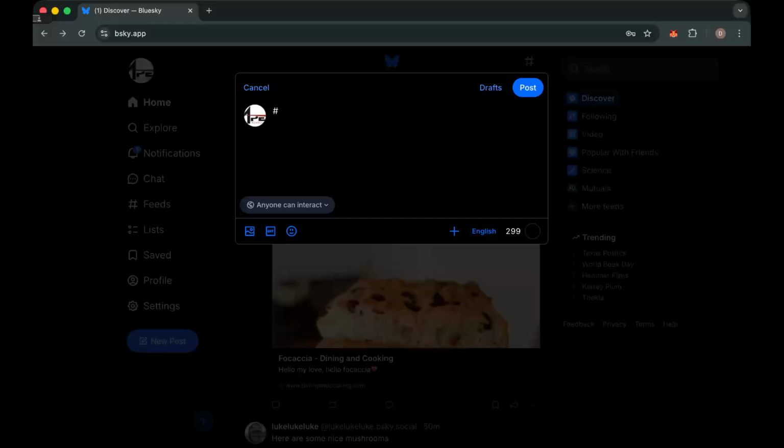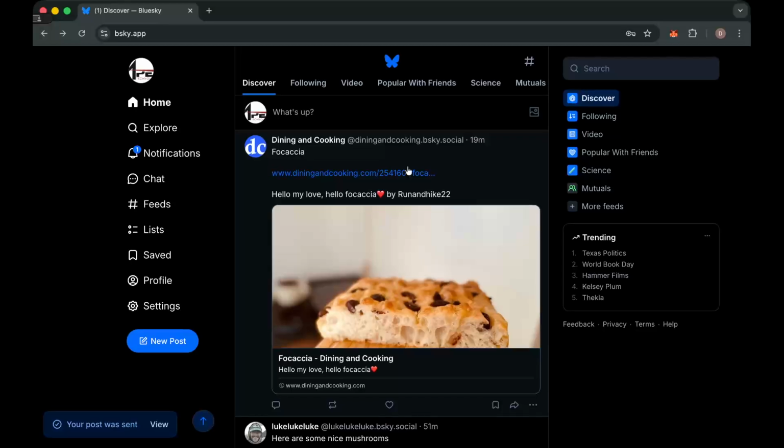When writing your posts, include clear keywords or hashtags that help others discover your content. Next, search for accounts in the same niche and follow them to connect with people who share similar interests. Engage with posts by liking, replying, and participating in conversations, since active interaction helps increase visibility.